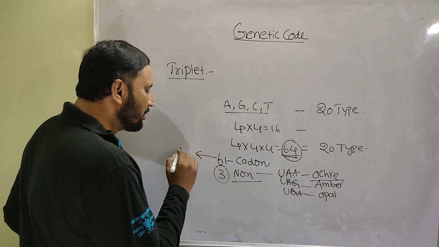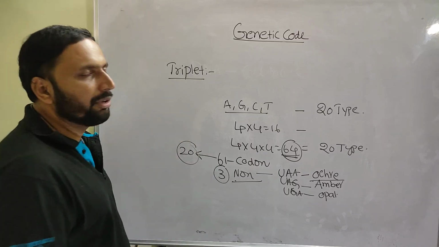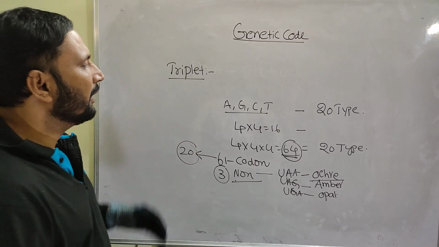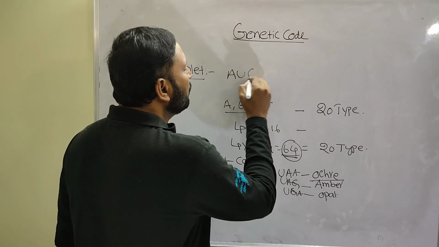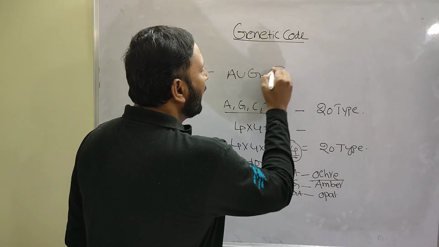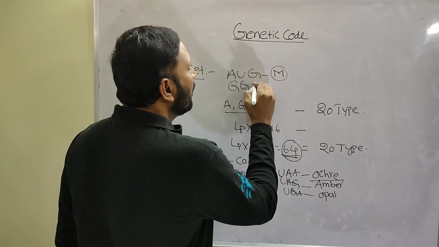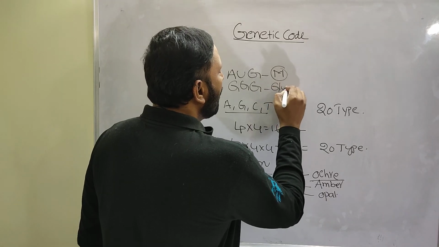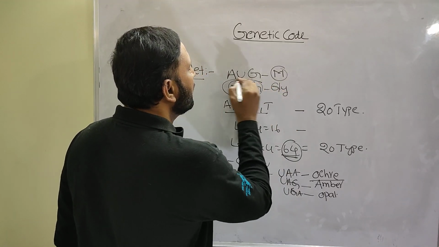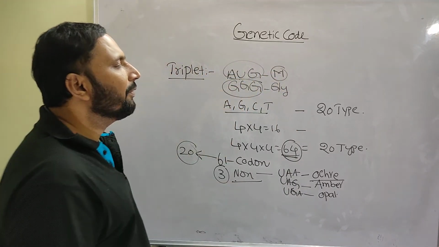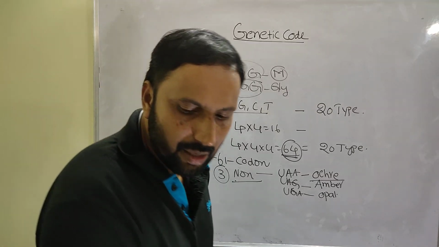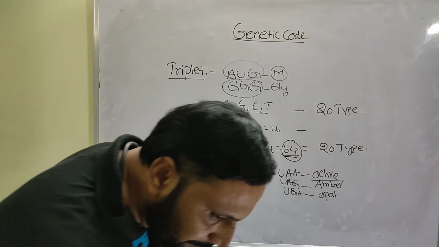The remaining 61 codons code for 20 types of amino acids. For example, AUG codes for methionine, GGG codes for glycine. So always the codon is triplet. It means in every codon, 3 nucleotides are present. Remember that one.